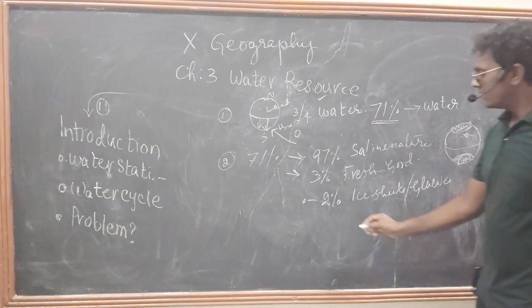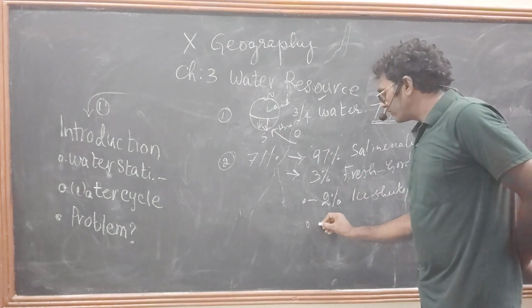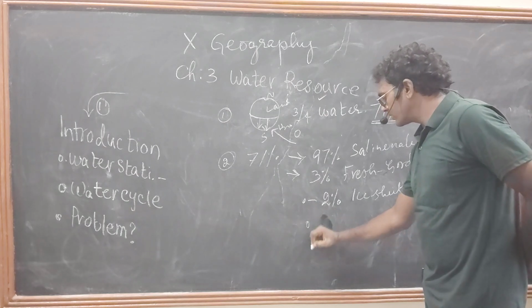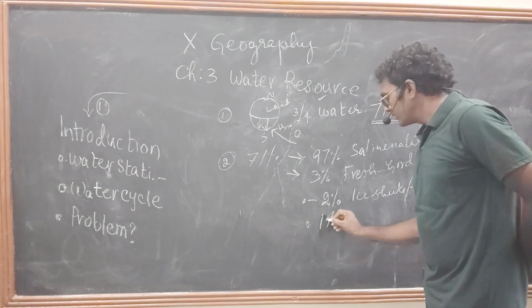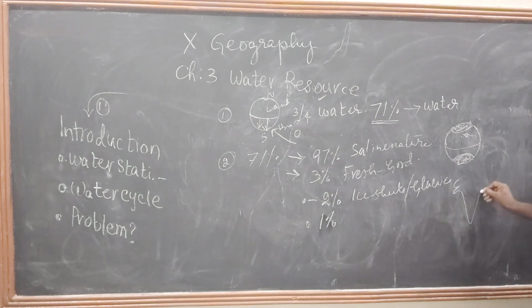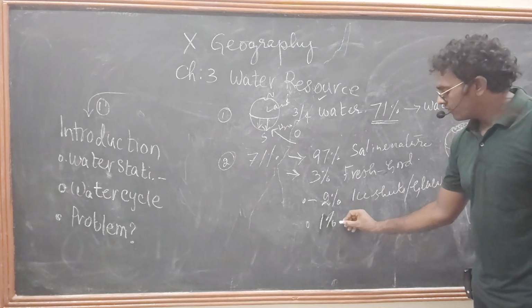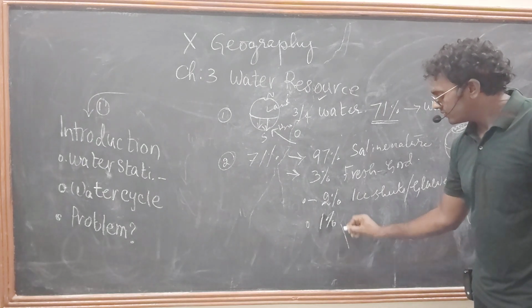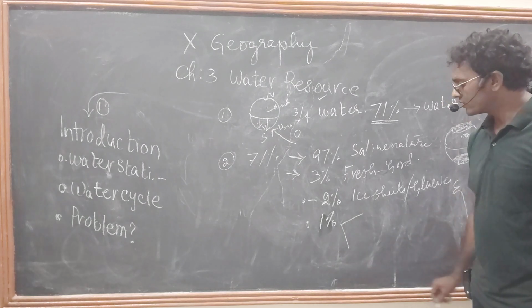See here, in this only 1% of water is available on the surface as running water. We can divide these water sources into two types.